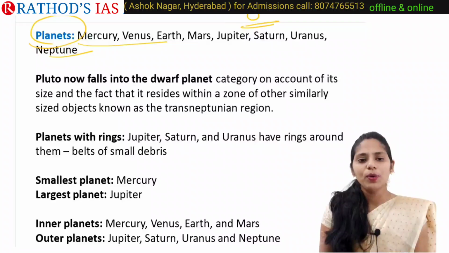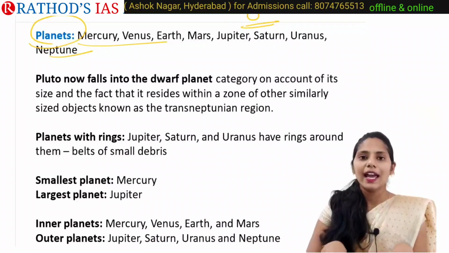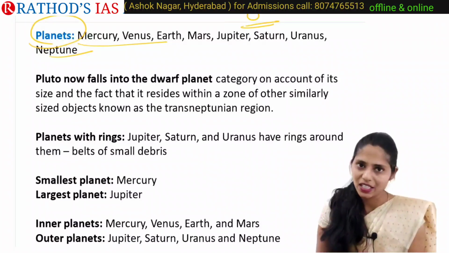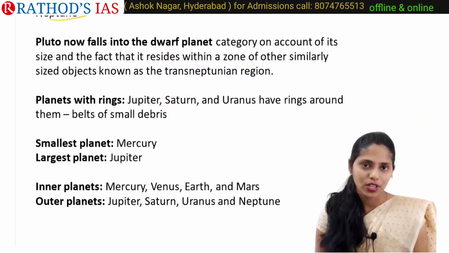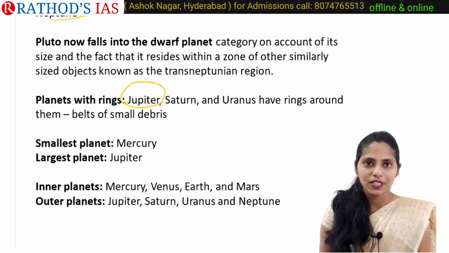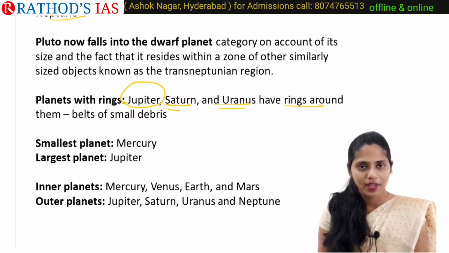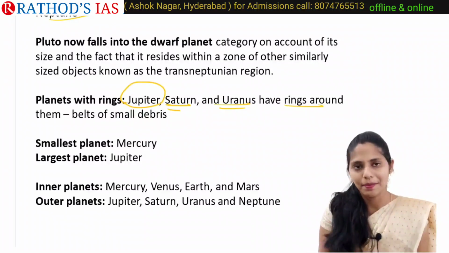Pluto is not a planet now; it is a dwarf planet, and I explained the theory of why Pluto is not a planet now. The planets which mainly contain rings include Jupiter, Saturn and Uranus. They have rings around them, and these rings are nothing but small debris.